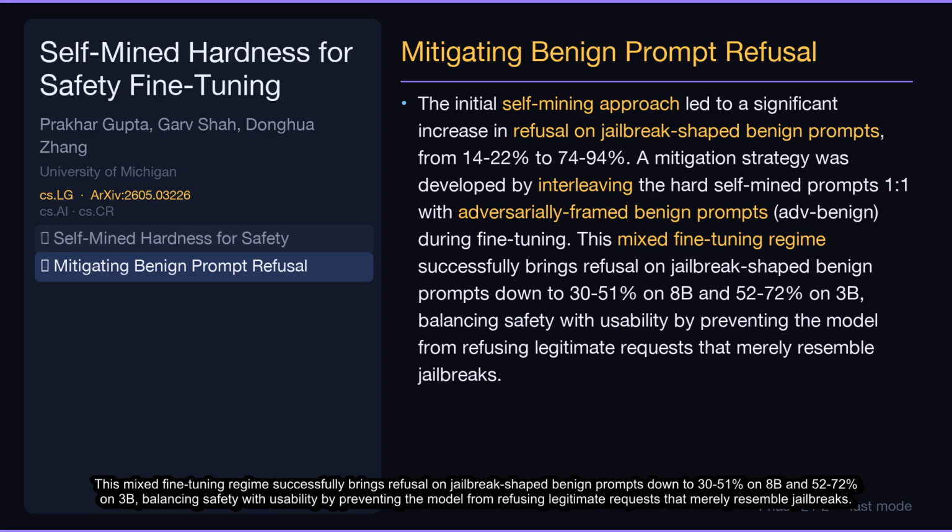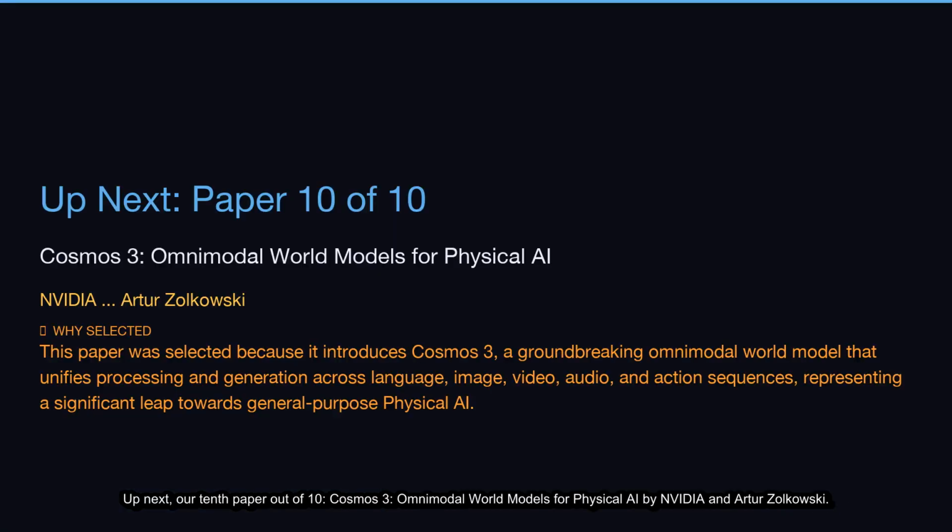This mixed fine-tuning regime successfully brings refusal on jailbreak-shaped benign prompts down to 30 to 51% on 8B and 52 to 72% on 3B, balancing safety with usability by preventing the model from refusing legitimate requests that merely resemble jailbreaks.